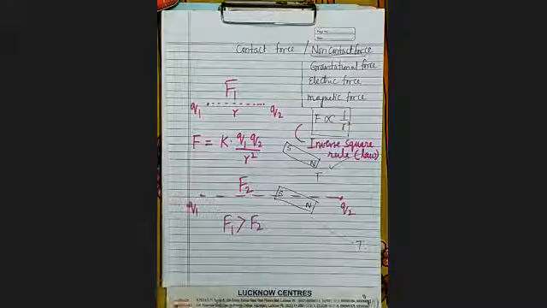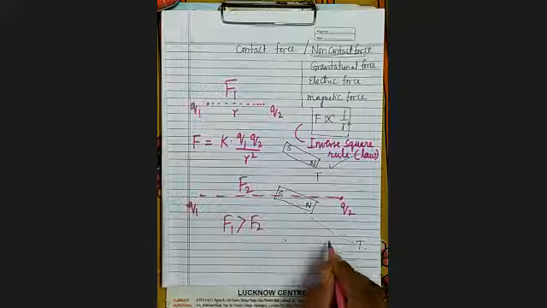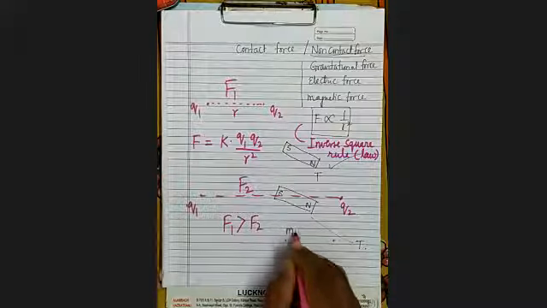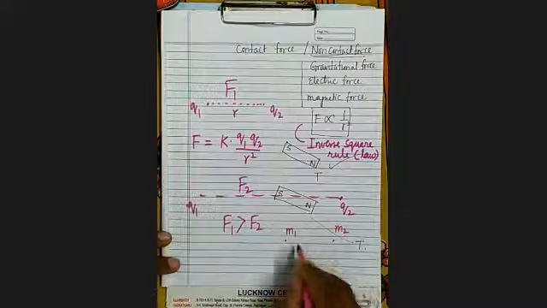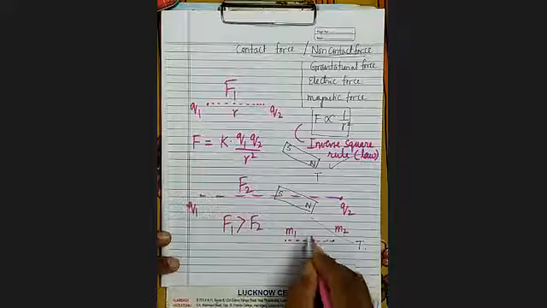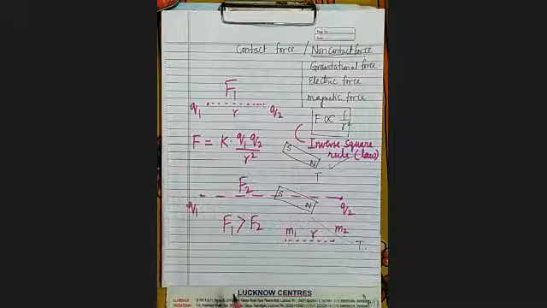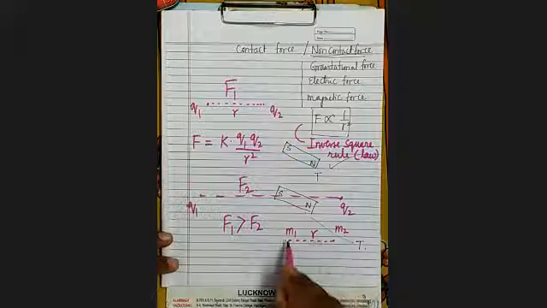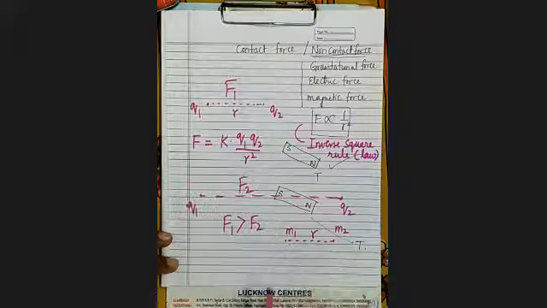Similarly, you have studied gravitational force. Suppose there are two bodies of masses M1 and M2 at a distance R. What will be the gravitational force between these two? This you have studied in class 9.